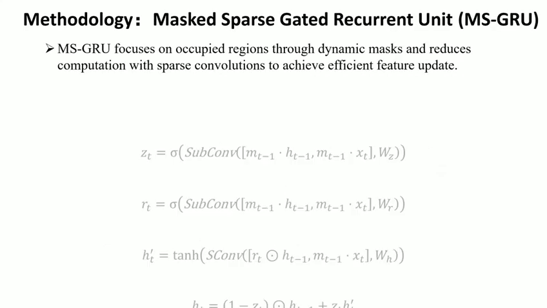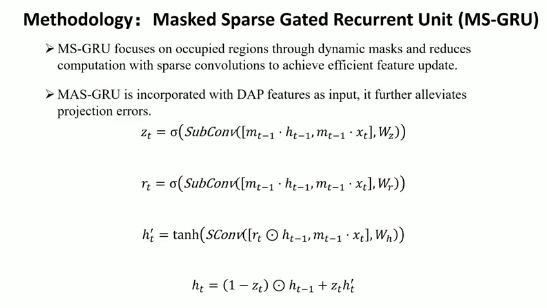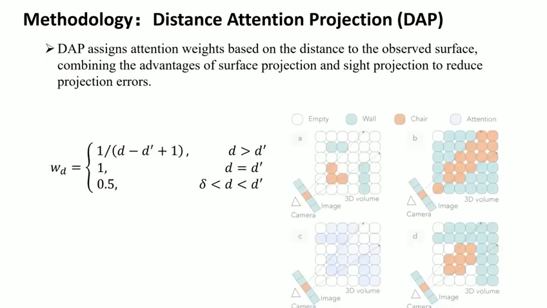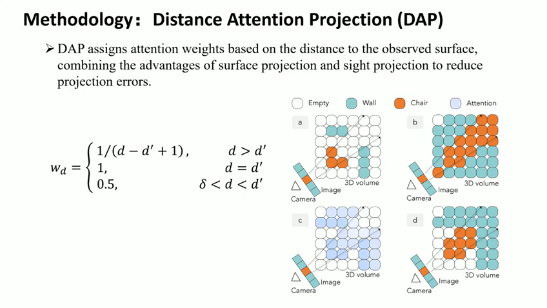The core of the second stage is the masked sparse-gated recurrent unit, MSGRU, which efficiently refines 3D features by focusing only on occupied voxels and using sparse convolutions. MSGRU has two key components: distance attention projection. It improves feature projection to 3D by assigning higher attention weights to voxels near observed surfaces and lower weights to farther voxels, balancing coverage and accuracy while avoiding excessive errors in occluded regions.